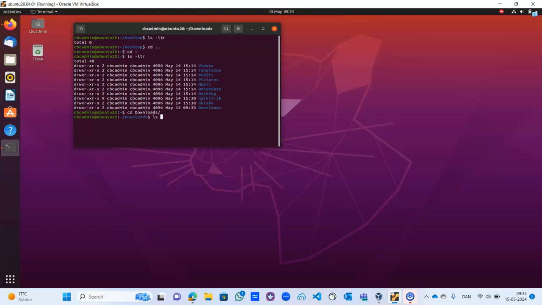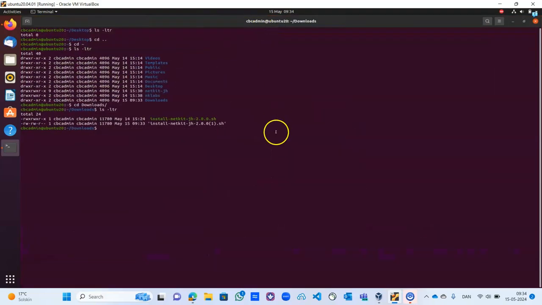When we come here, we have our Netkit installation file. As I said, we need to change it to an executable file before we can execute it. So it's chmod +x, then the installation file name.